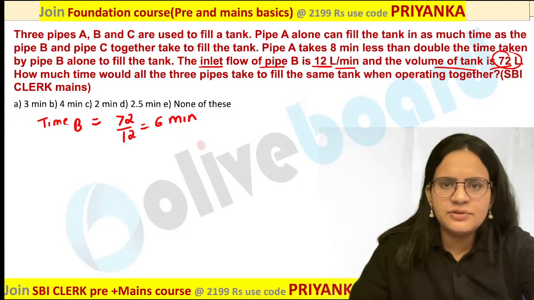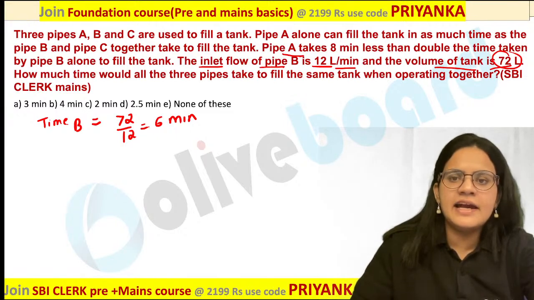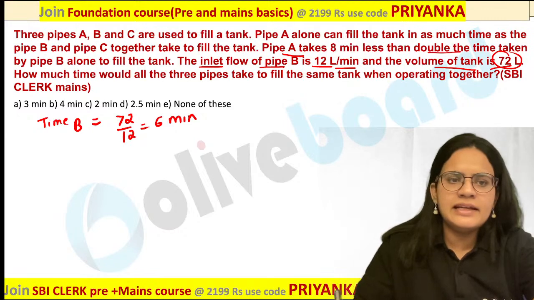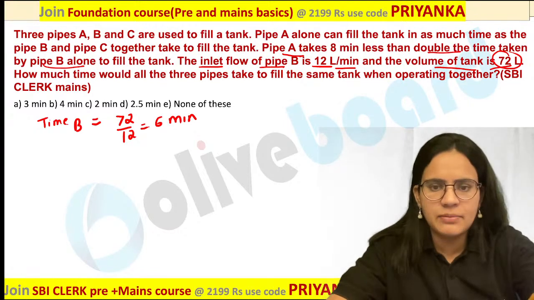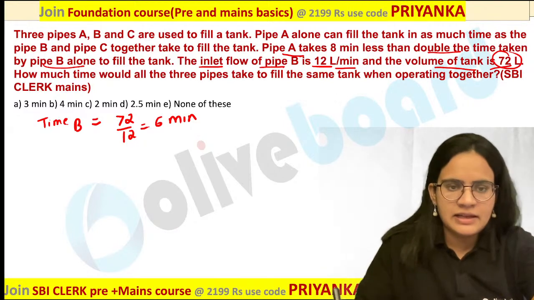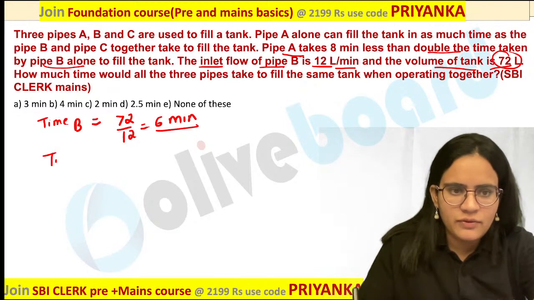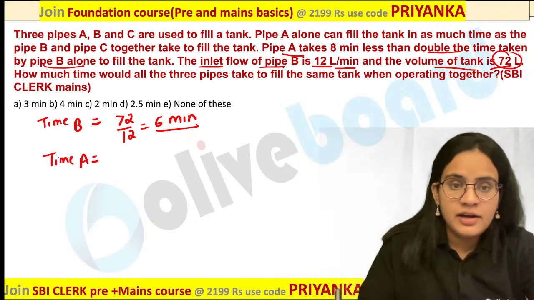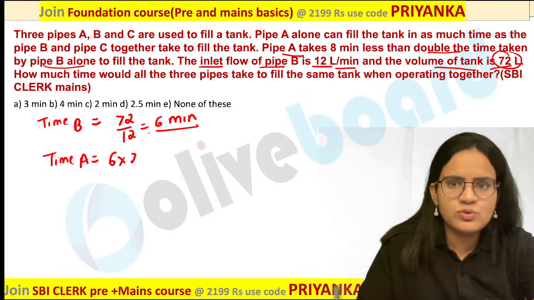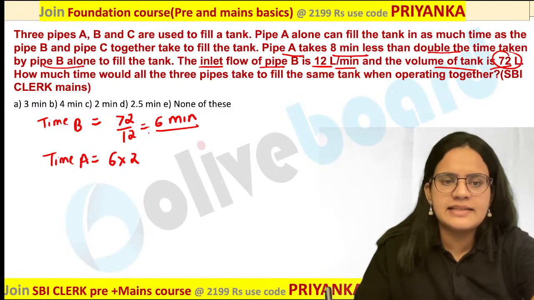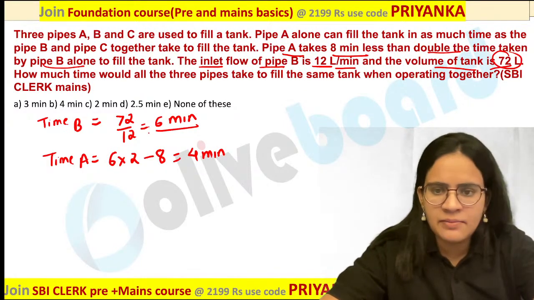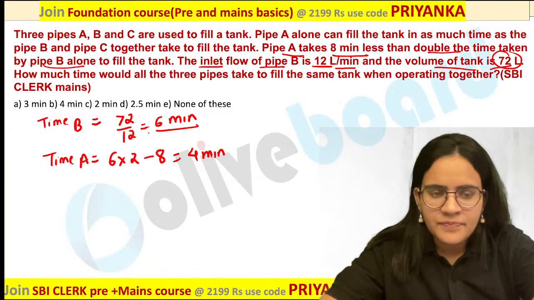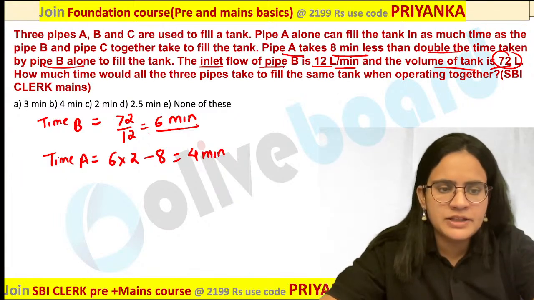Now, after that, can you see this line? Pipe A is taking 8 minutes less than double the time taken by B to fill the tank. So first I have to calculate double the time taken by B, which is nothing but 12 minutes. Are you getting it? So how will you calculate time taken by A? Double this time, that is 6 twos are 12, and they have given 8 minutes less than this, so you have to subtract 8 from this. What will you get? This is nothing but 4 minutes. Simple one. So 4 minutes would be the value.